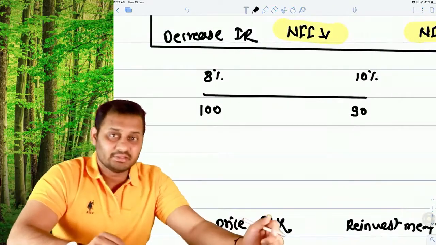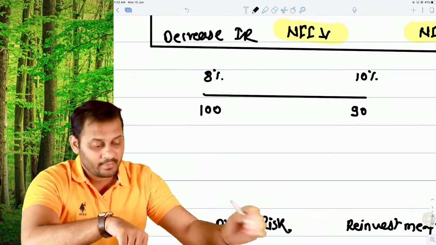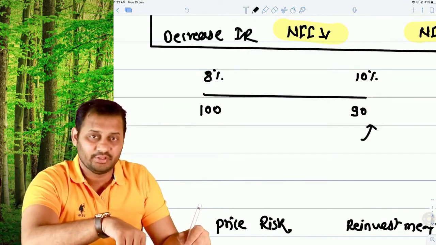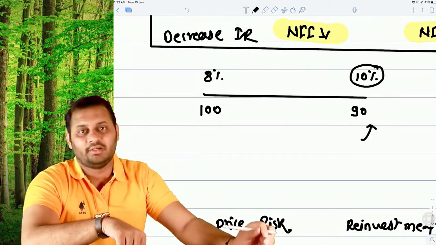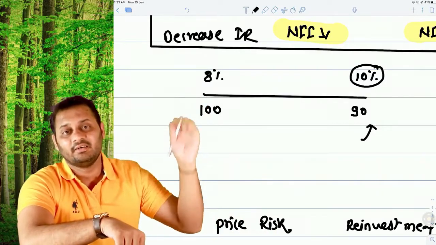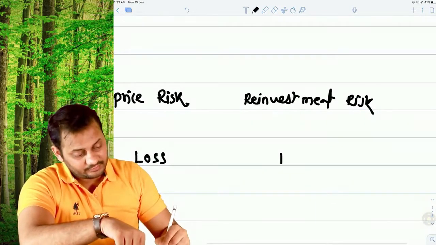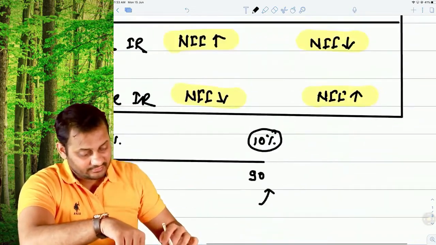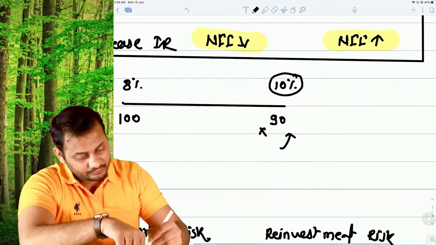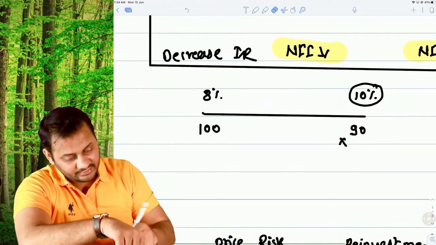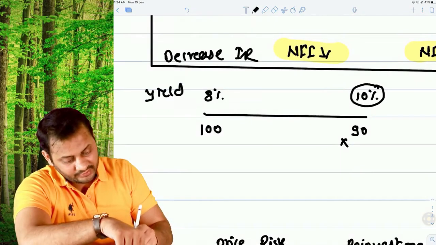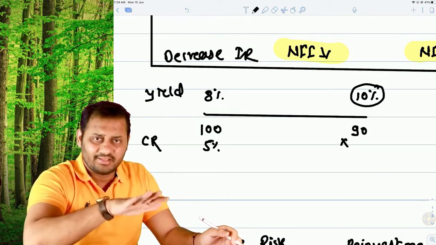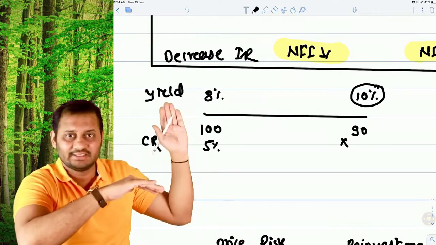But one thing will happen, which is good: now if you invest anything, even 90 rupees, you will get 10% income on that, which was higher than earlier. So it is good. The interest that you will invest, let's say you are earning, this is yield, right? Yield and coupon rate both are different, and let's say the coupon rate is 5%. So coupon rate is the same all through, it doesn't change. What changes is the yield.